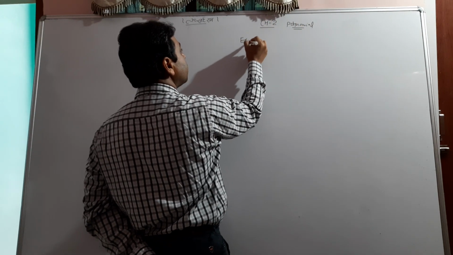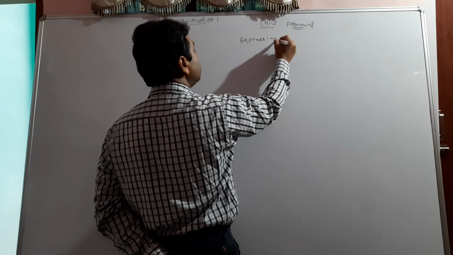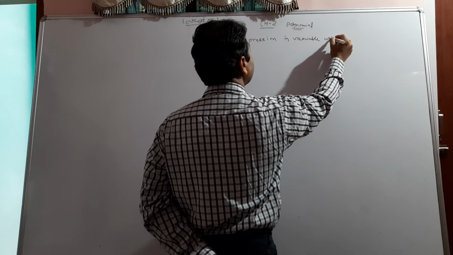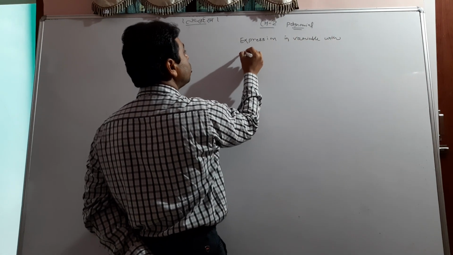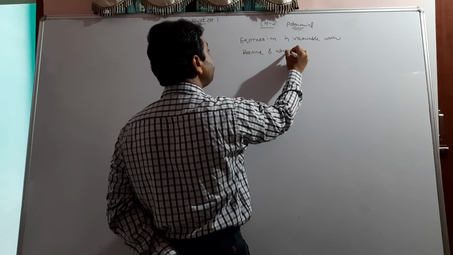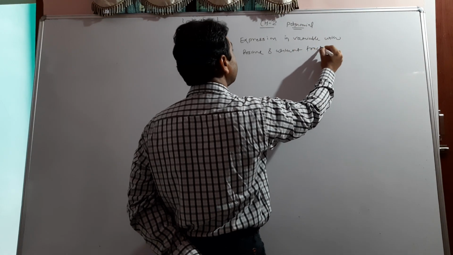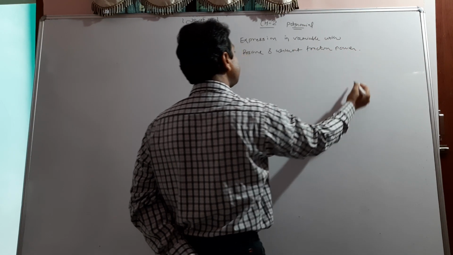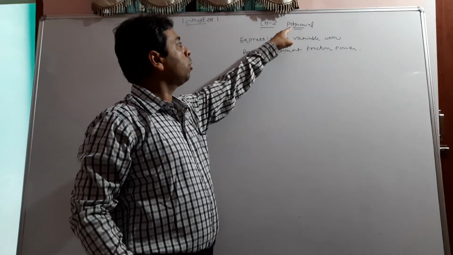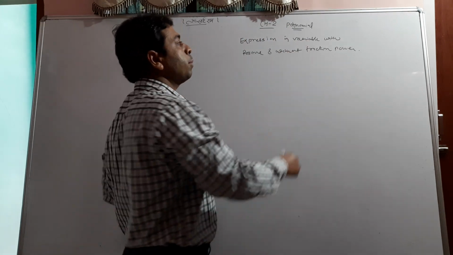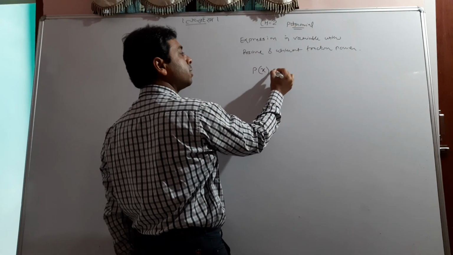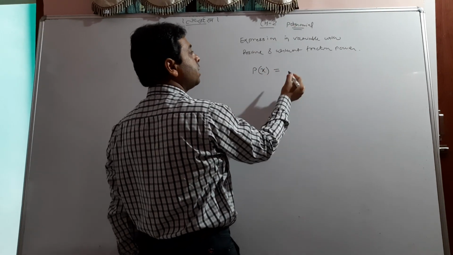It is an expression in a variable with positive and without fraction power. Without fraction power. Now this is very simple. In language, I have written the definition of polynomial. A polynomial is what? The expression of the variable. Suppose any variable, I am choosing x. A polynomial is normally written as p of x, its symbol, and p of x is equal to, I am writing